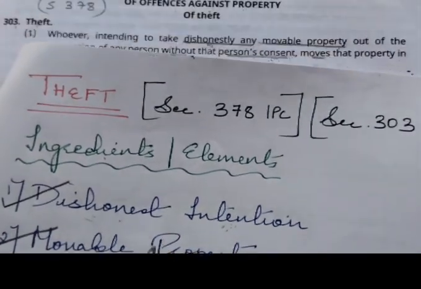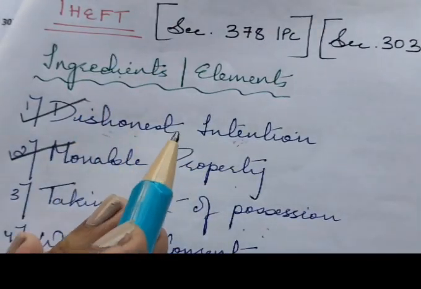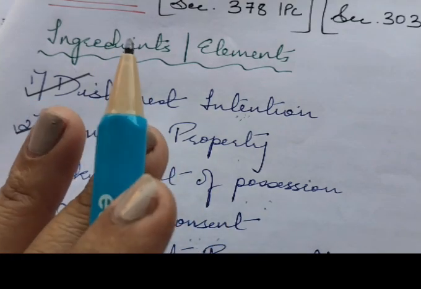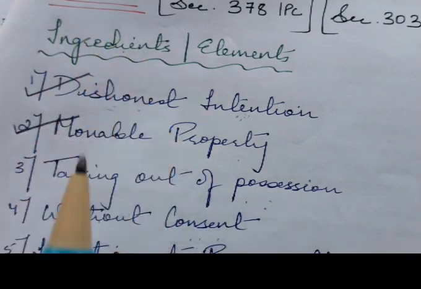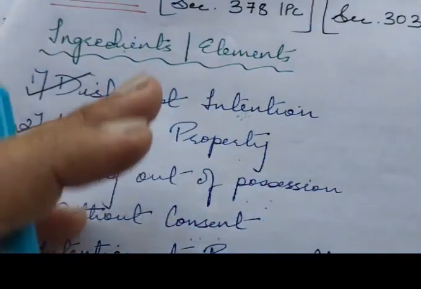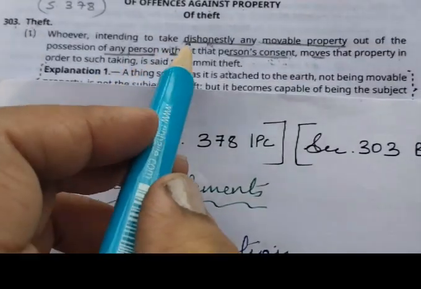Third is taking out of possession. So out of the possession of any person. So the property must be in someone else's possession, not necessarily the ownership. So if a servant steals his master's cash, that means a servant is taking out of possession from the master. So that is taking out of possession.